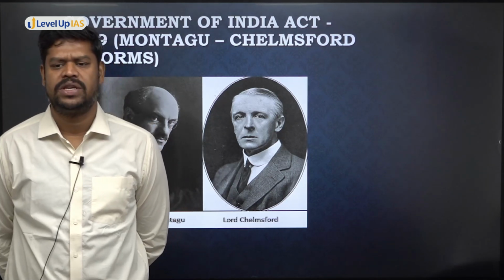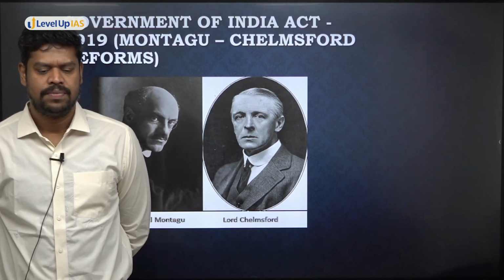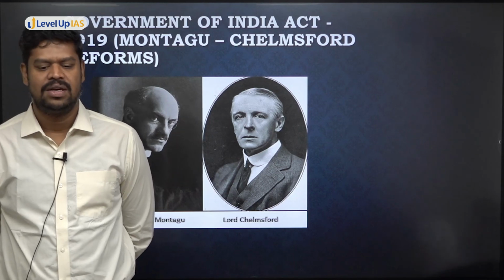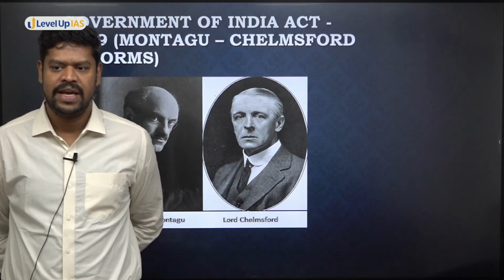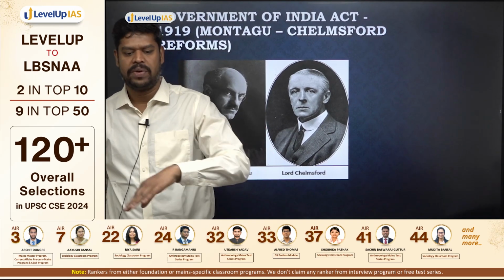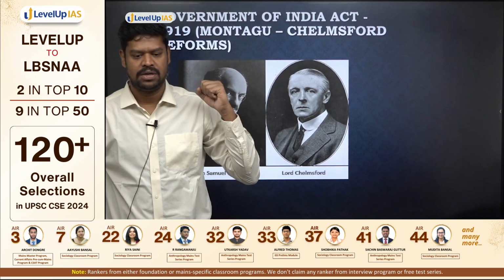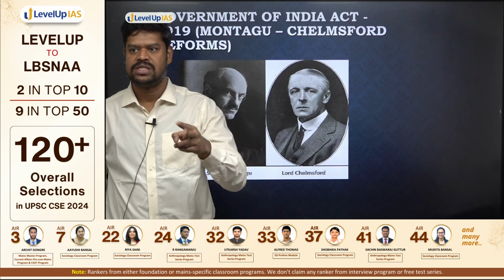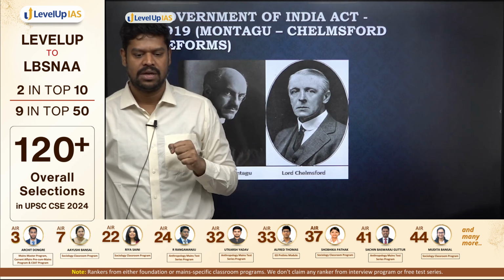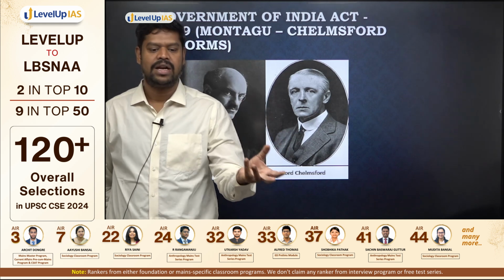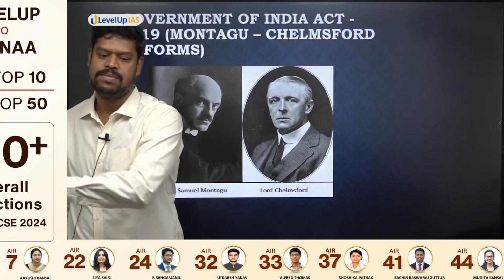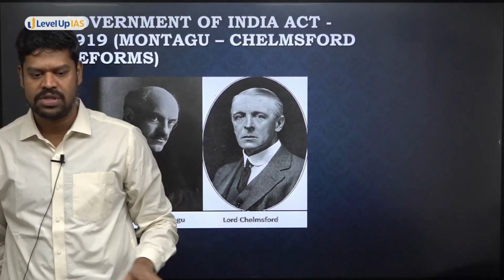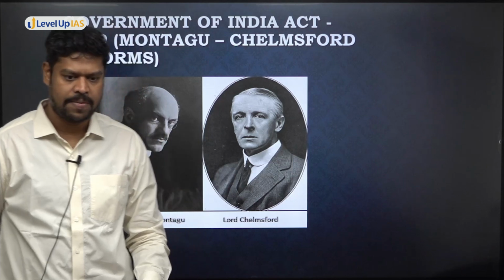It was through nominations at that point of time. Again, the governor general, the viceroy, and the governors. There was no system of election, only nomination. So directly he picked. But later, what has happened? The viceroy and the governors are not picking it. So it was indirectly elected through certain bodies, and they recommended these names, and those names are nominated. That's why we say that there was an indirect election in 1892. Okay.